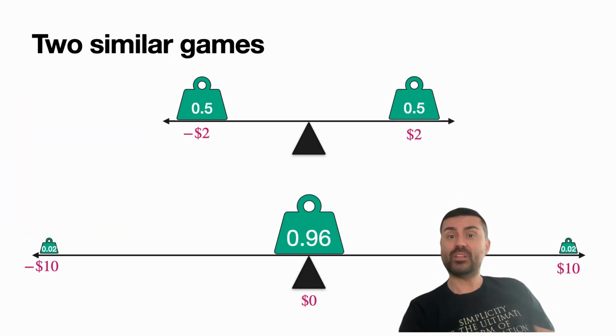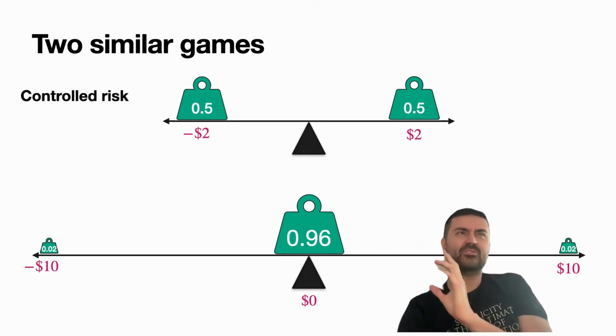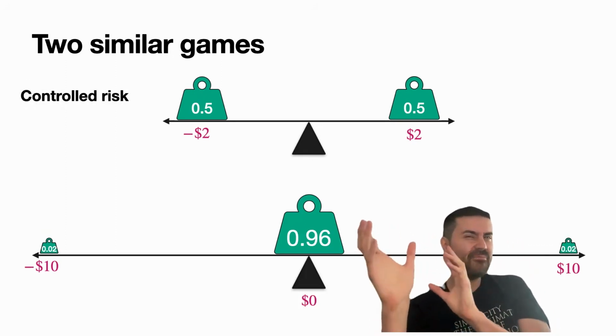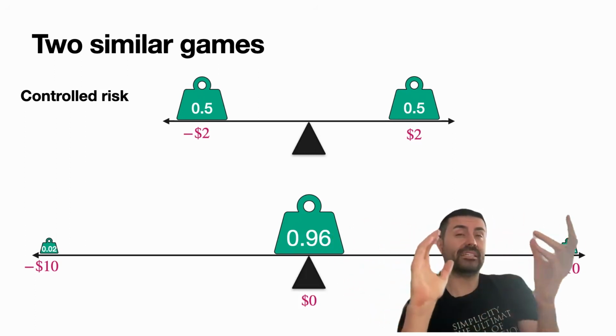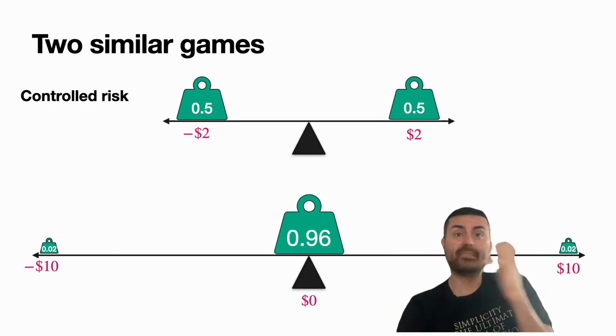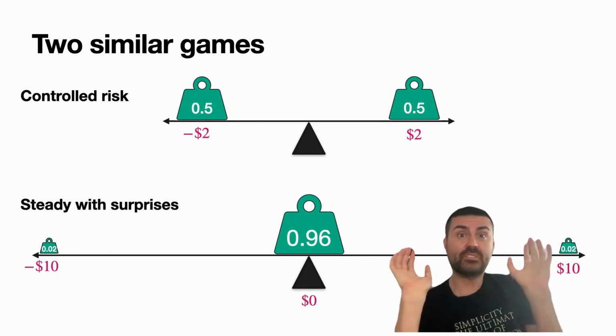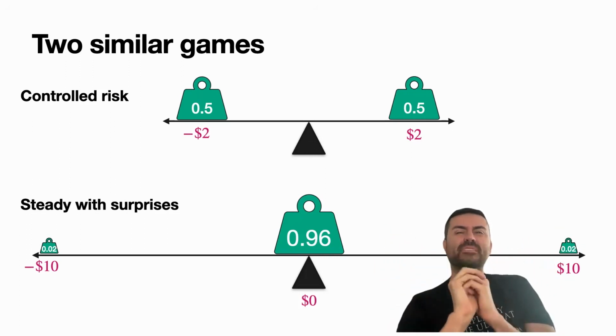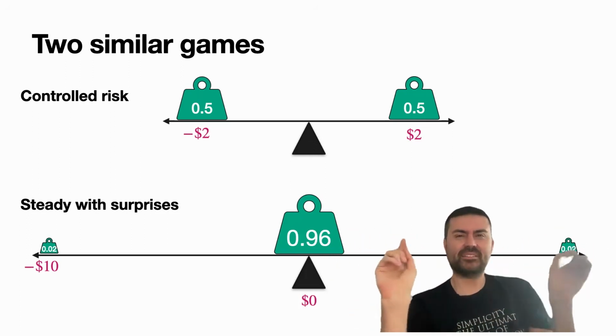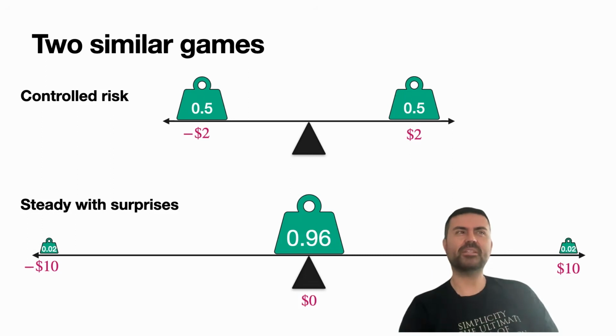Well, we'll calculate it pretty soon, but if you take a look at it, the first one looks like a controlled risk. I have risks, but I know that at the very most, I will lose $2 and I will gain $2. So it's controlled risk. The second one is mostly steady because most of the time there's absolutely no risk. However, there are 2 surprises that could happen. It could go crazy in either direction with a small probability. So I'm going to call them controlled risk and steady with surprises.